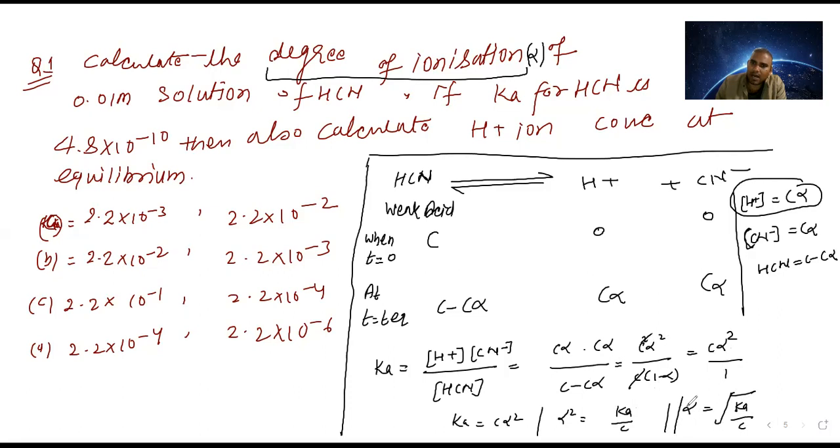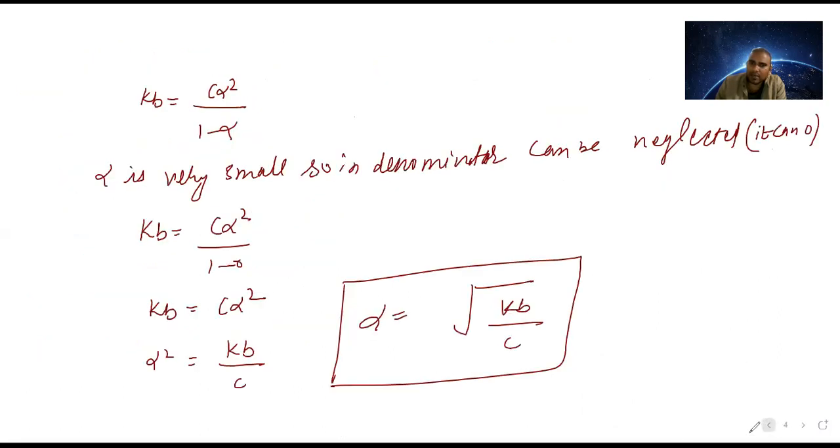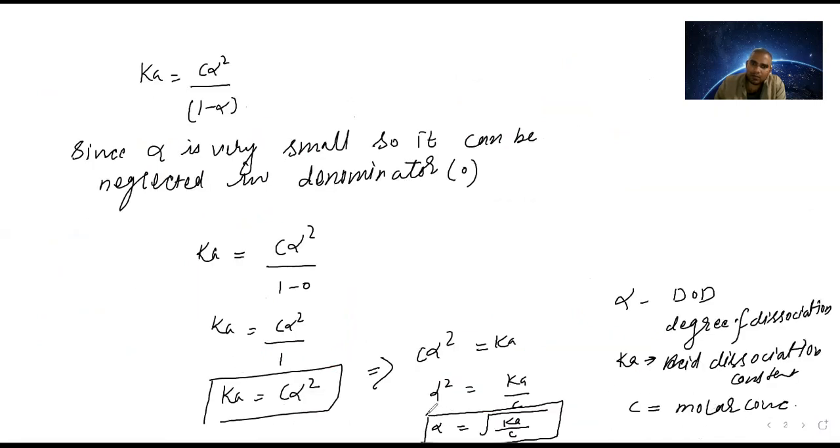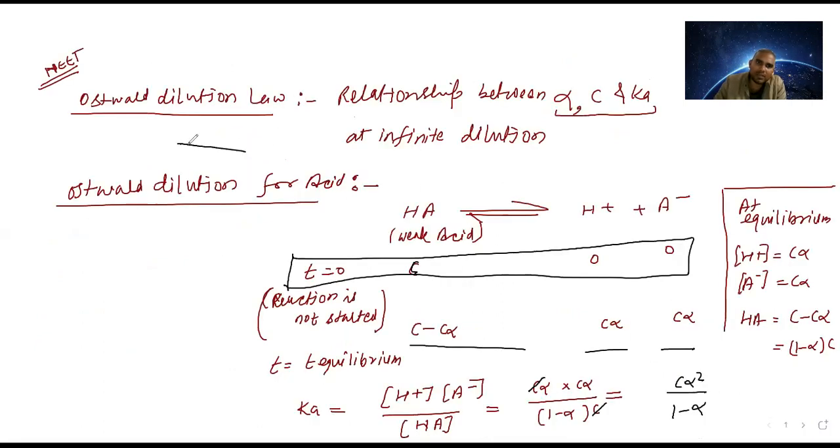This is the formula we have already derived. Alpha is equal to root of Ka upon C. You can see here, alpha is equal to what we derived. Yes or no? Yes, sir. This is for weak acid. We derived this for weak acid.